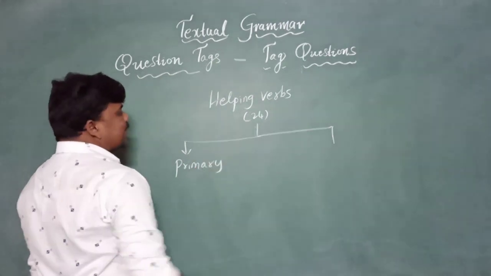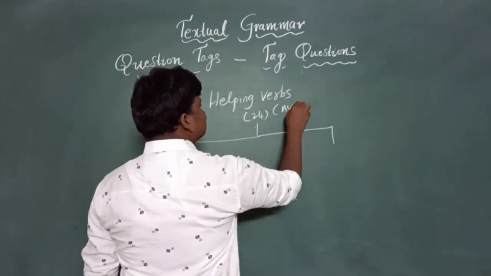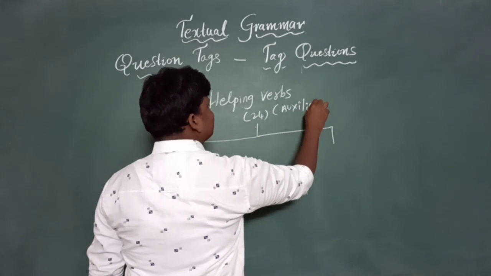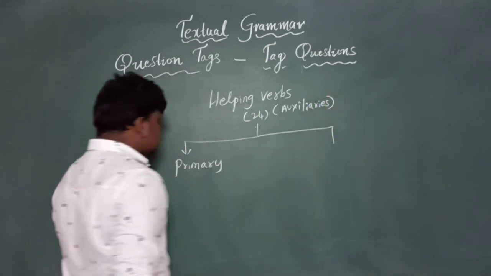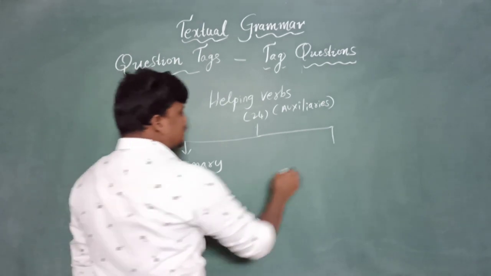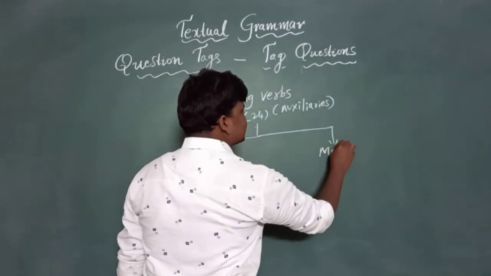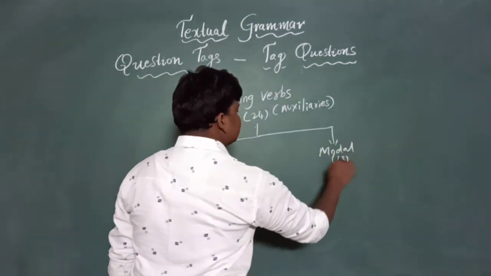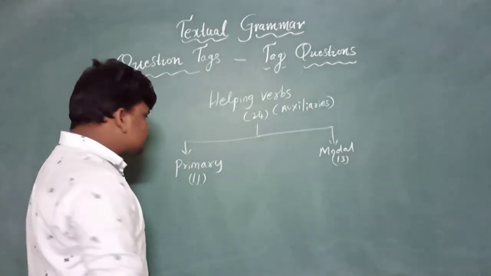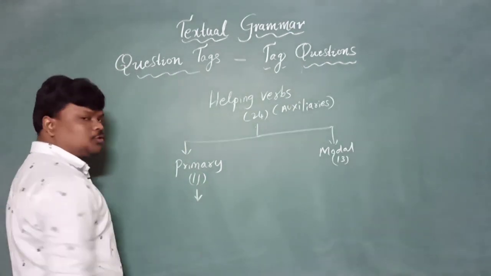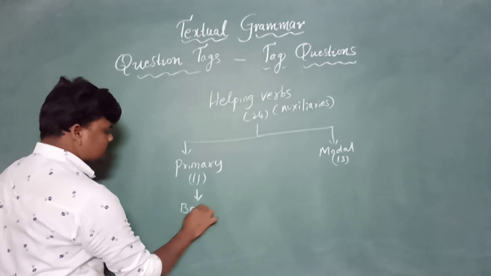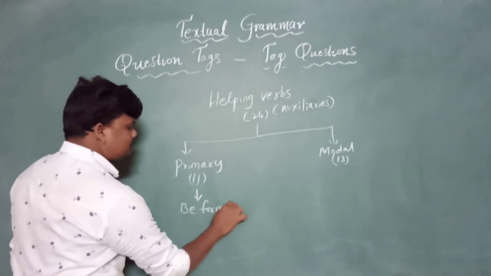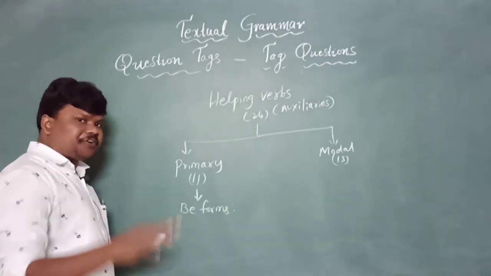Helping verbs are also known as auxiliaries. Primary 11 are there, and modal auxiliaries 13 are there. These primary again divided into two types, be forms, and 5 be forms are there.